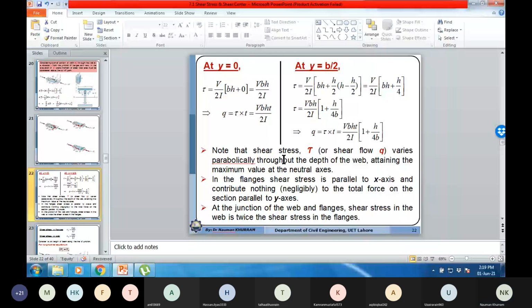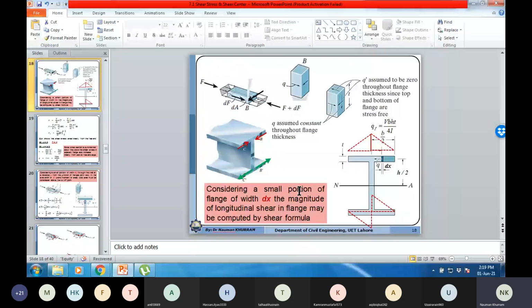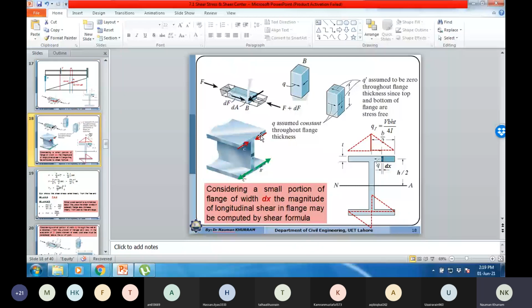In the flange, shear stress is parallel to x-axis and contributes nothing or negligibly to the total force parallel to y direction. What does it say? It says that in the flanges, direction of shear flow is in horizontal direction or in the x direction, and there is no shear flow produced across the thickness, because we are assuming that thickness is very small.